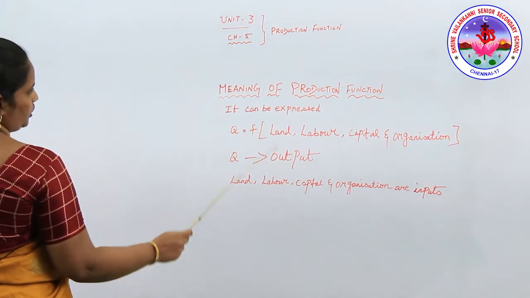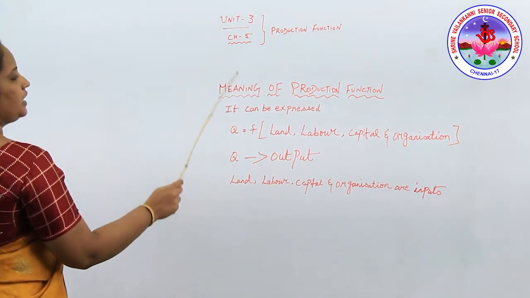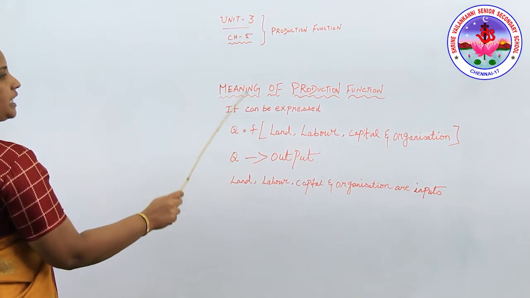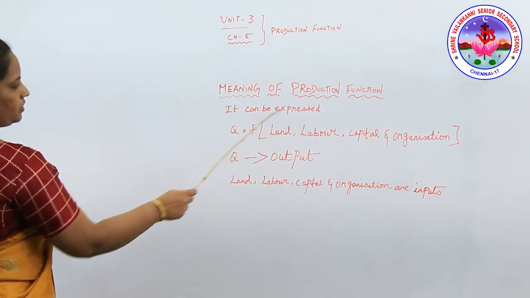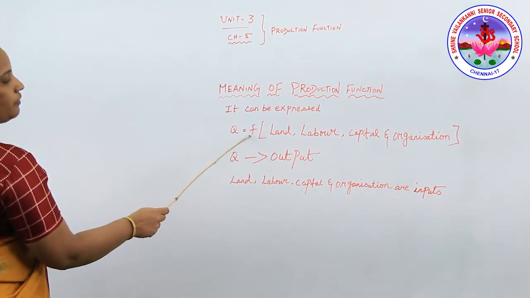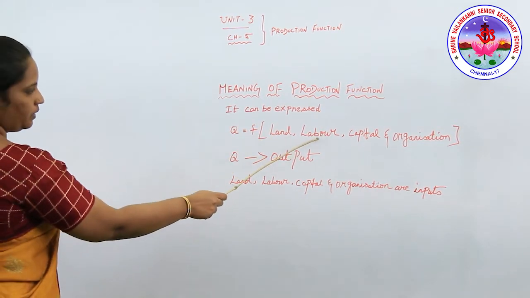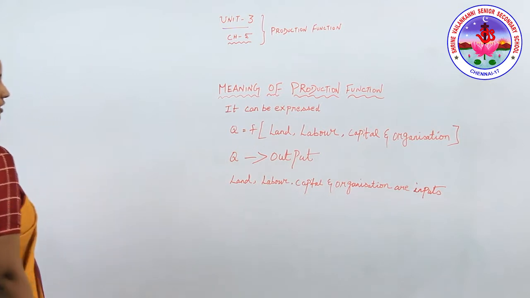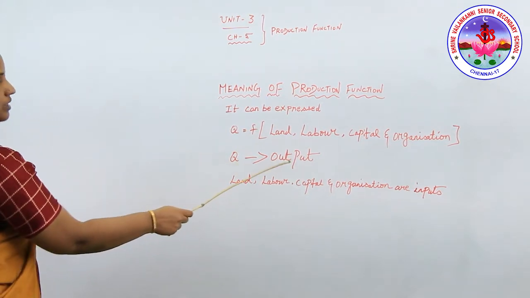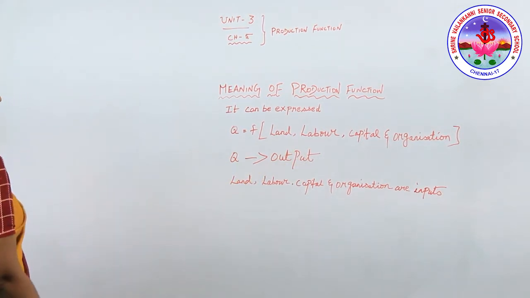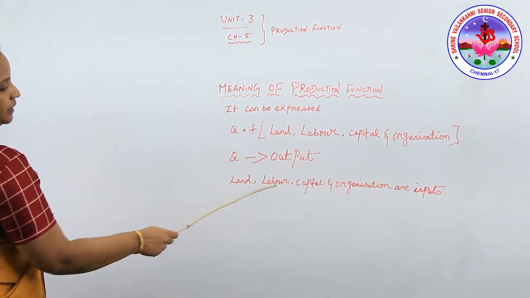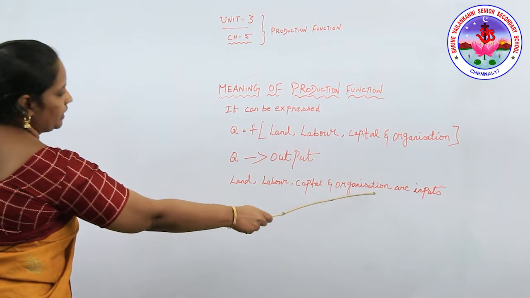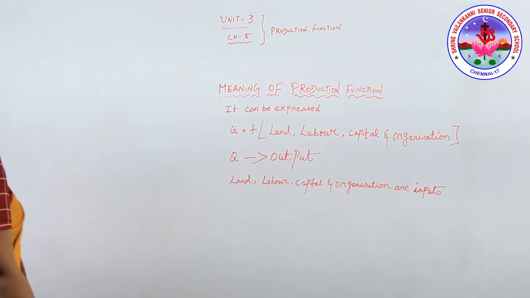What is a production function? It is the functional relationship between physical input and output. And it can be expressed as Q = f(land, labor, capital, organization). What is Q? Q is nothing but output. Which are the inputs we are going to use? The land, labor, capital and organization, we are calling them inputs.